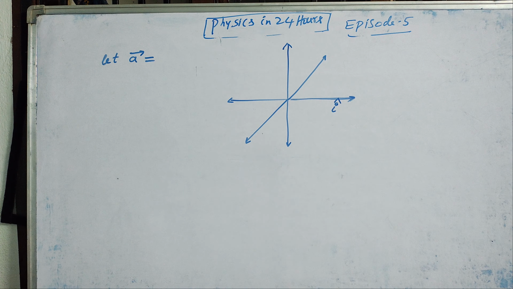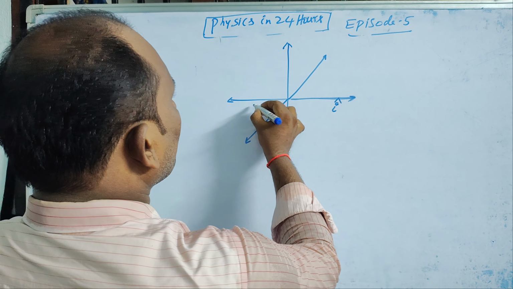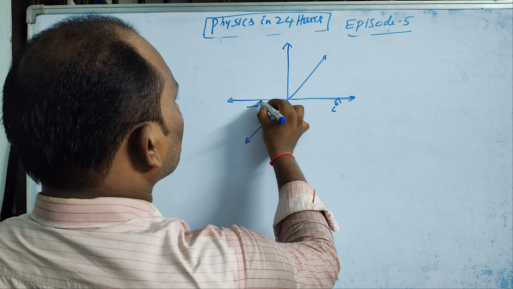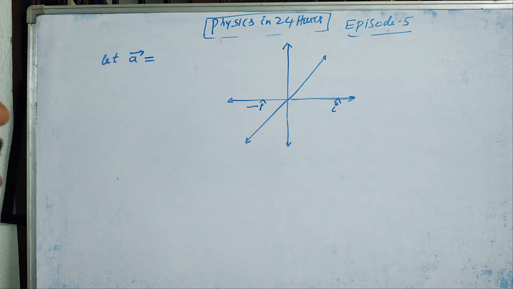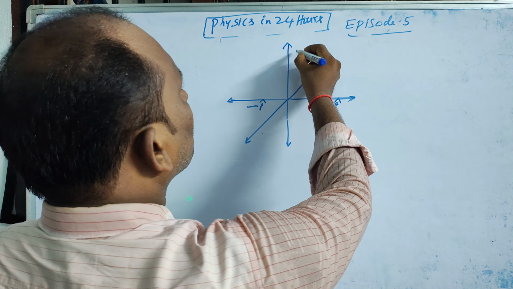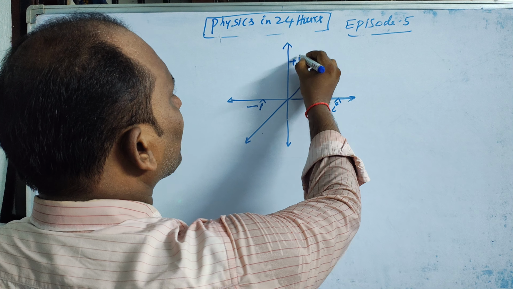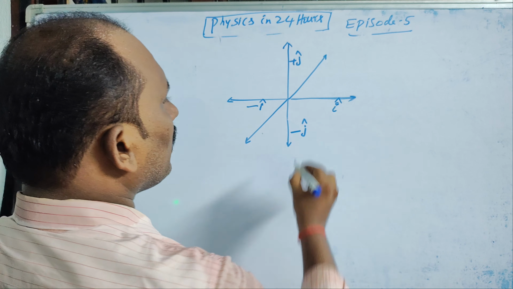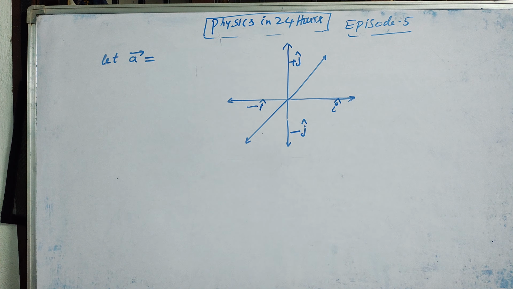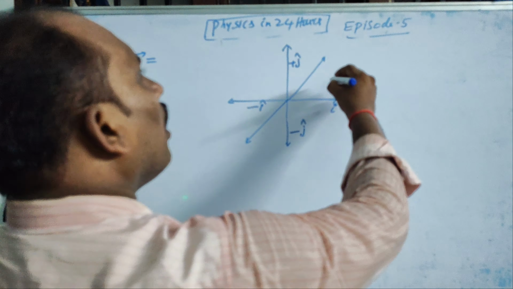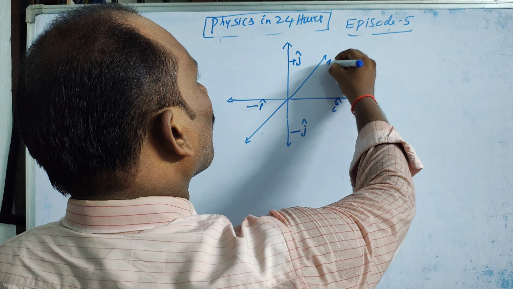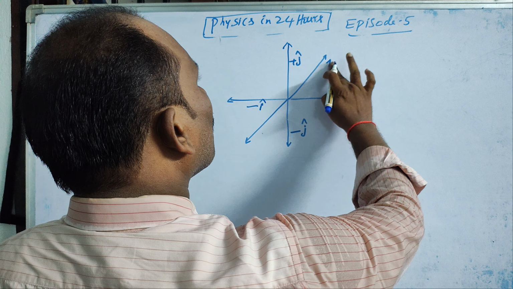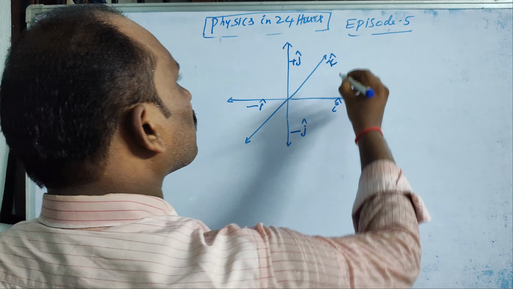I will tell you what is the cap later. Along negative x-axis, we consider as minus I cap. Along y-axis, we consider as plus j cap. Along negative y-axis, we consider as minus j cap. Along z-axis, we consider as k cap.